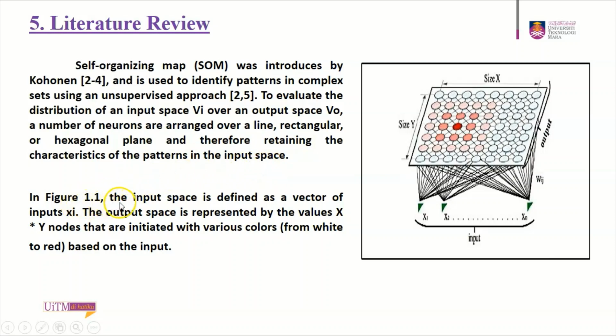In Figure 1.1, the input space is defined as a vector of inputs xi. The output space is represented by the values of x times y nodes that are initiated with various colors from white to red based on the input.